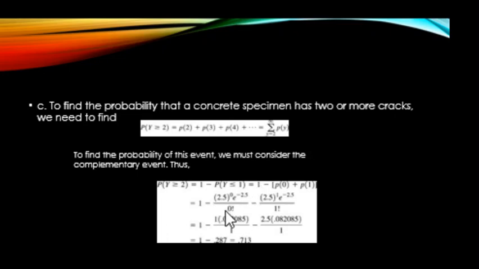So 1 minus probability of 0, which will be 2.5 raised to 0, e to the negative 2.5, divided by 0 factorial, plus, obviously, if we remove the parentheses, this will be minus 2.5 raised to 1, e to the negative 2.5, divided by 1 factorial. So solve this, we get 1 minus 0.287, which is 0.713. So the probability of y greater than or equal to 2 is 0.713.